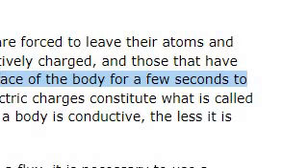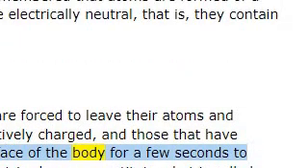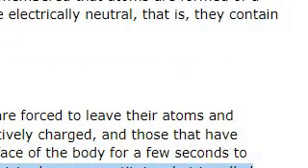These charges will remain momentarily on the surface of the body for a few seconds to several months depending on the materials and environmental conditions. These electric charges constitute what is called static electricity. The quantity of electricity formed is generally very small. The more a body is conductive, the less it is conducive to such an accumulation of charges.